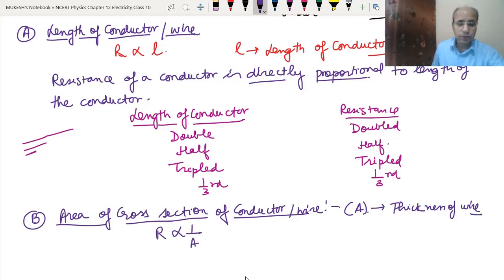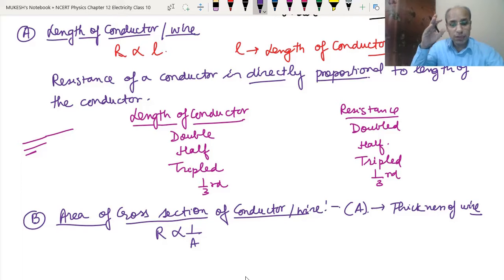Inverse proportion means if one quantity is increased, the other will decrease in the same ratio, and if one is decreased, the other will increase in the same ratio. You have learned this in class 8 maths, in direct and inverse proportions.